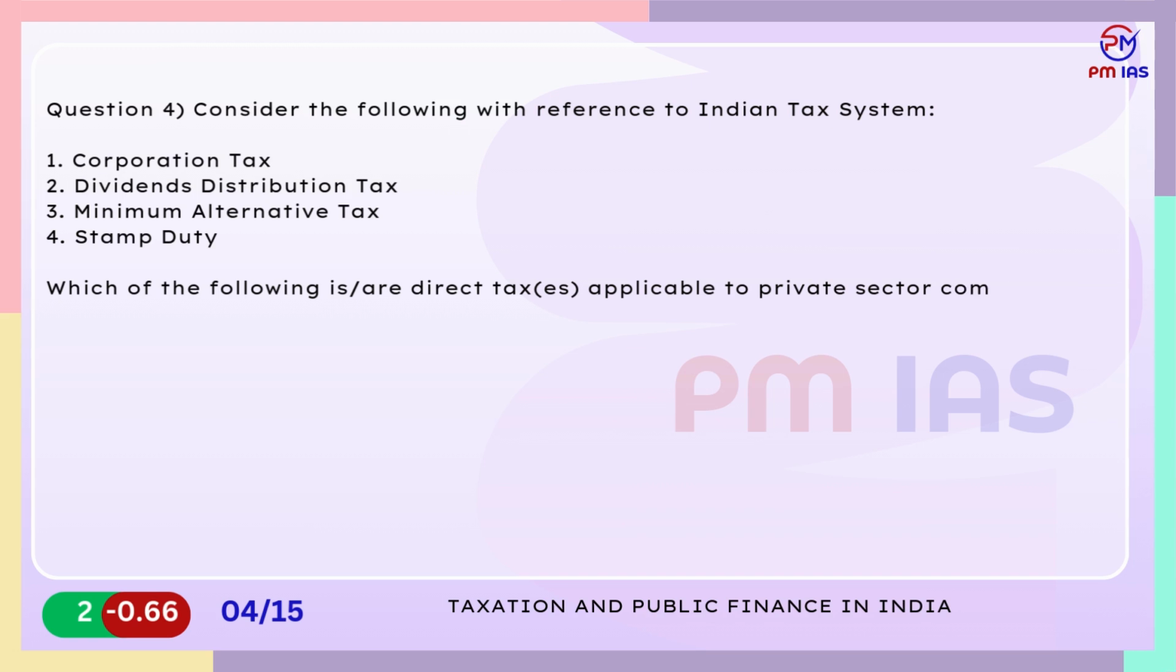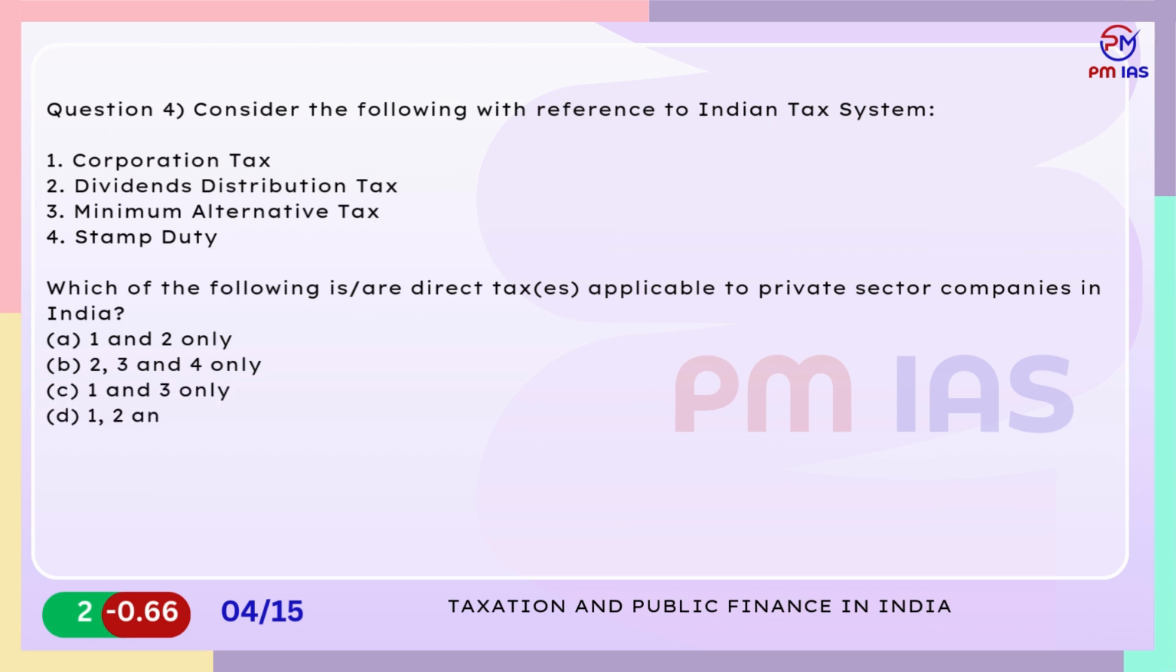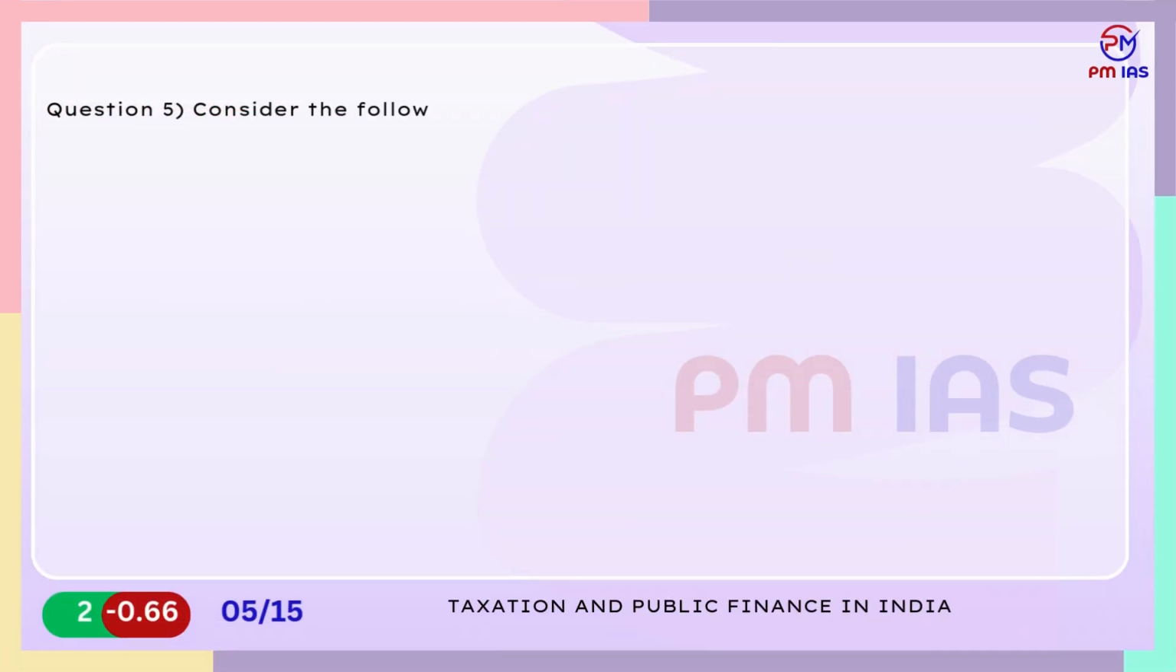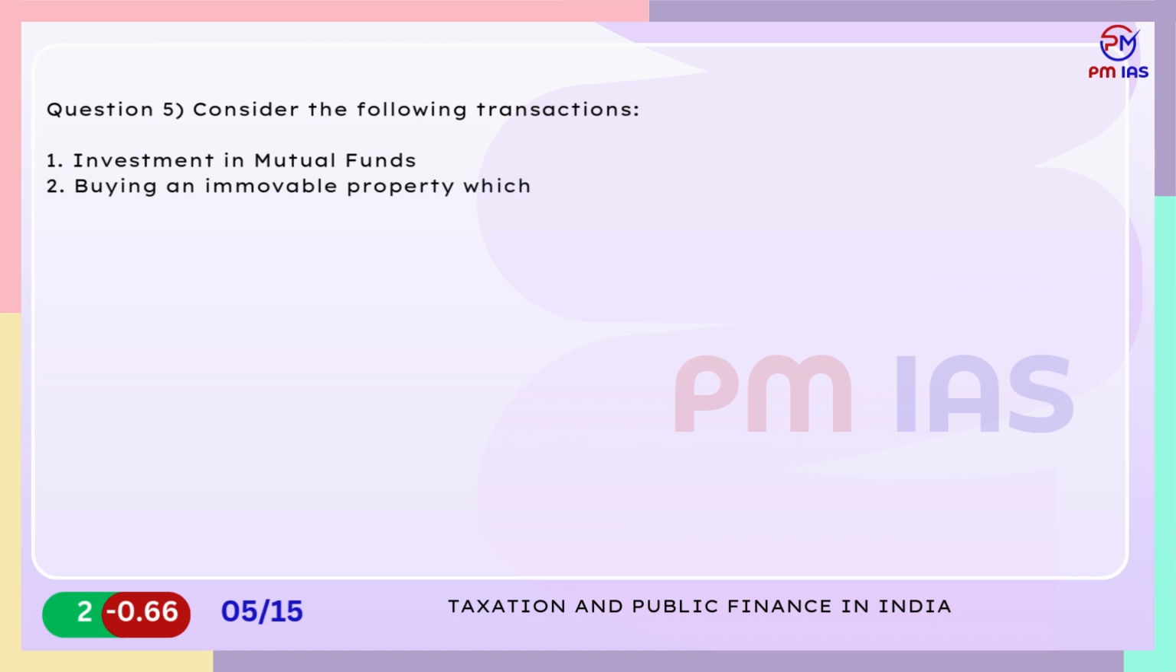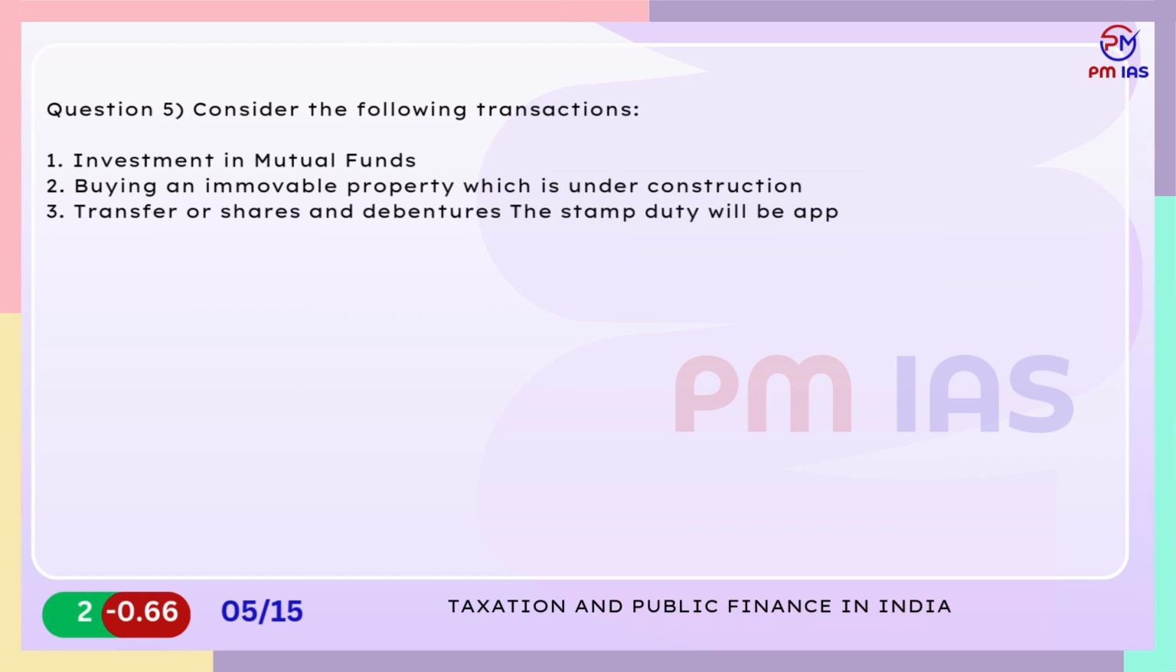A. 1 and 2 only. B. 2, 3 and 4 only. C. 1 and 3 only. D. 1, 2 and 3 only. Question 5. Consider the following transactions. 1. Investment in mutual funds. 2. Buying an immovable property which is under construction. 3. Transfer of shares and debentures. The stamp duty will be applicable on which of the given transactions?